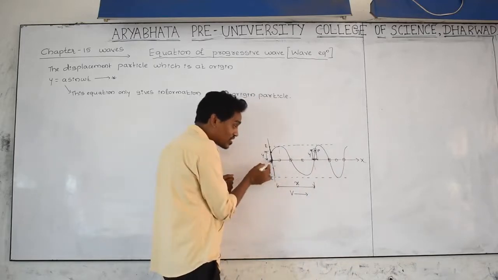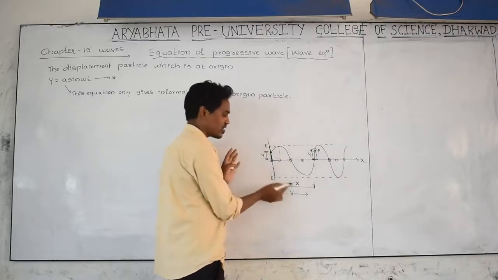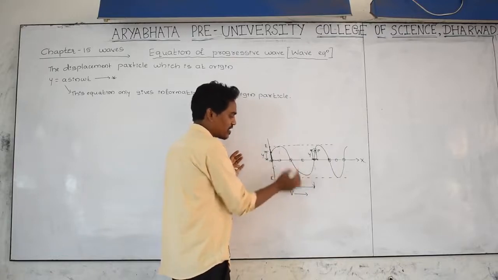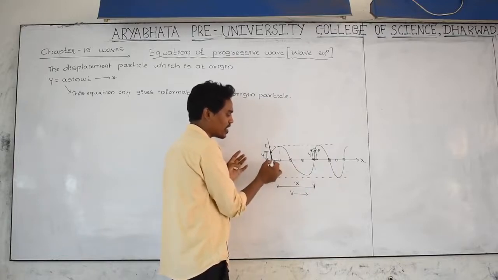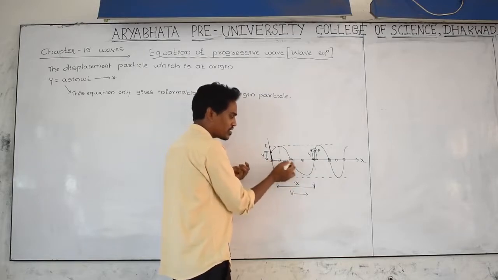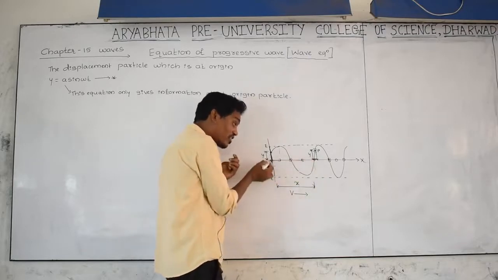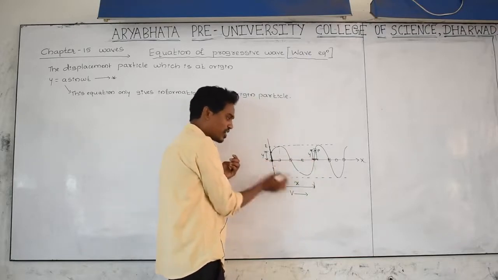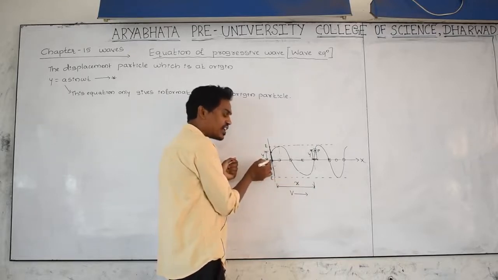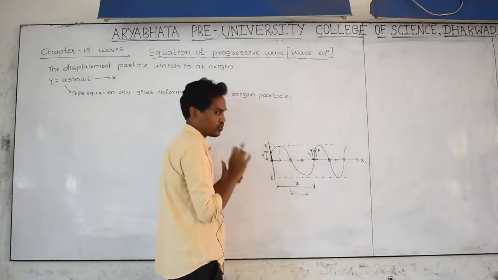But this first particle is only depending upon time and not upon the distance x, because for this particle x is equal to 0. For the first particle, means origin particle, x is equal to 0. That's why the particle which is at origin is a function of time but not a function of distance.